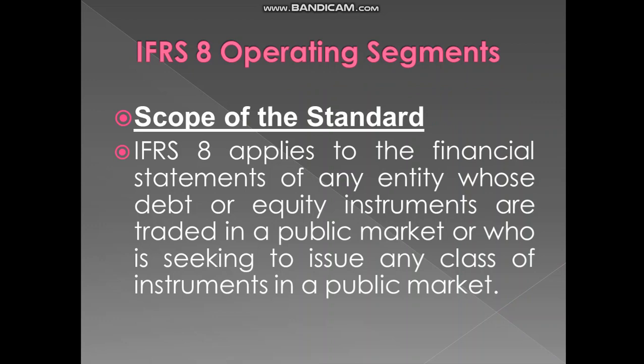For example, a government of any country issuing treasury bills or other bonds, or banks issuing bonds to the public. When they issue financial instruments to the public, this will be included in the scope of IFRS 8 Operating Segments.